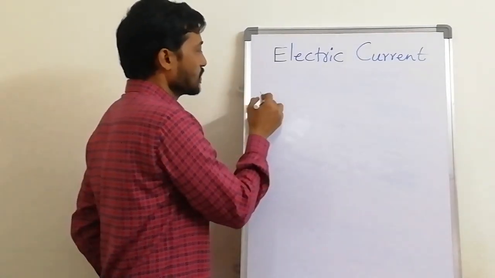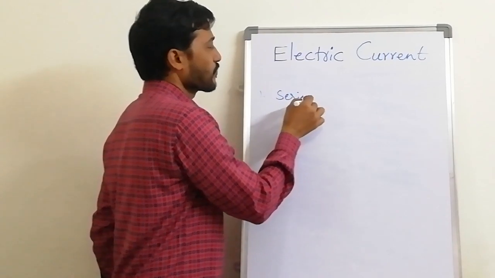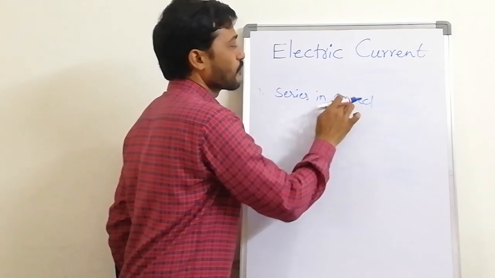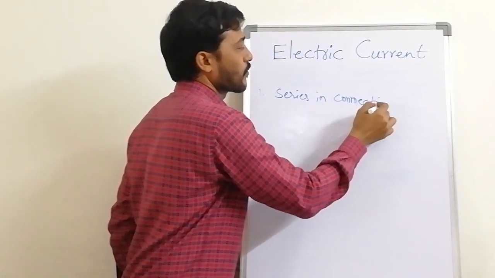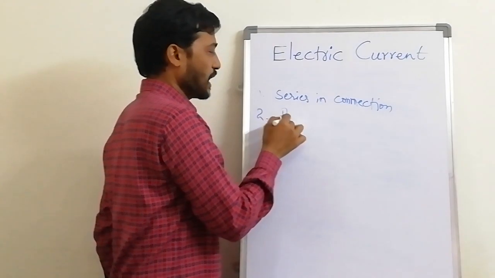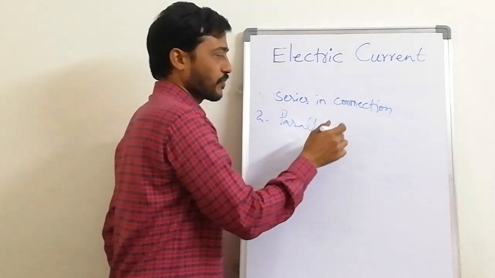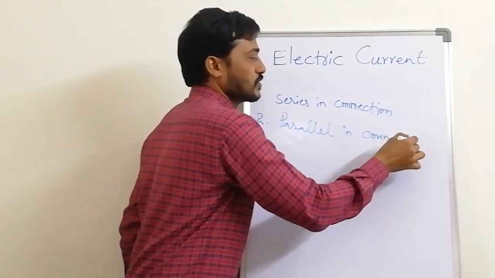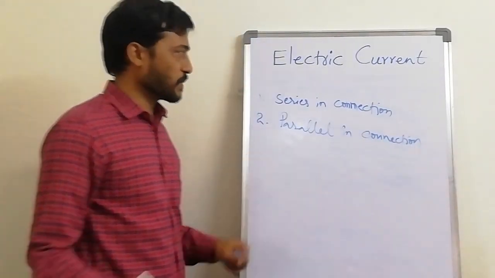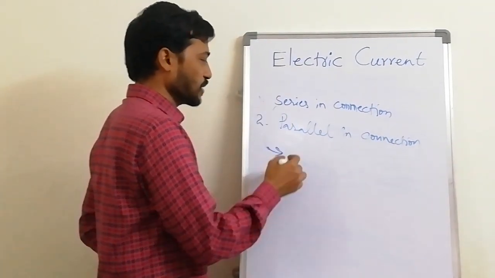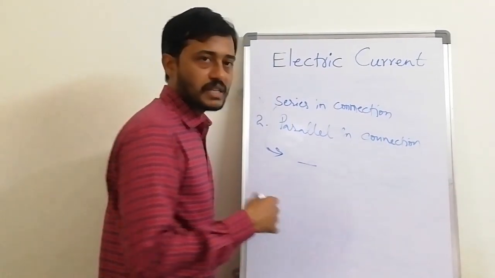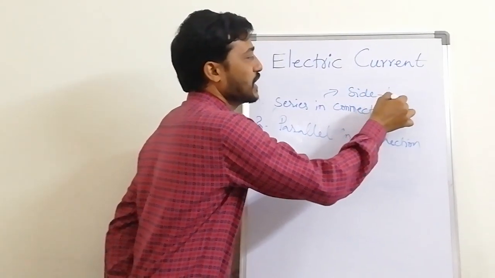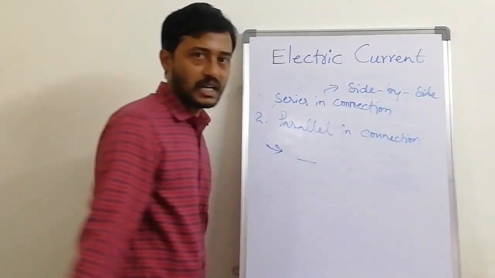One we call series connection, and the second one is parallel connection. So what is series? Series is nothing but when you connect materials side by side. When they are arranged side by side, they are called series.